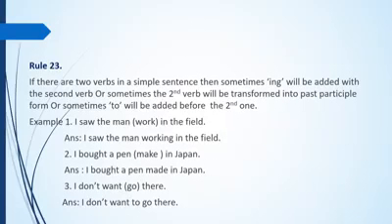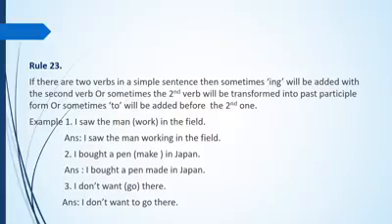Rule number 23. If there are 2 verbs in a simple sentence, then sometimes ing will be added with the second verb, or sometimes the second verb will be transformed into past participle form, or sometimes to will be added before the second verb. Let's see the examples. Number 1. I saw the man work in the field. Notice there are 2 verbs here in the sentence. One is saw and another is work. According to the rules, I have added ing with the second verb work. So the answer is I saw the man working in the field.